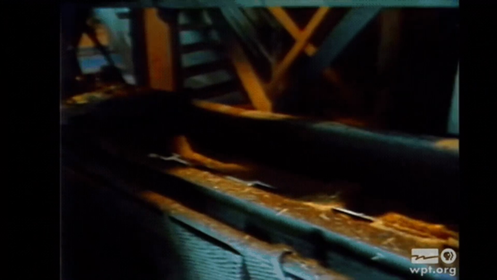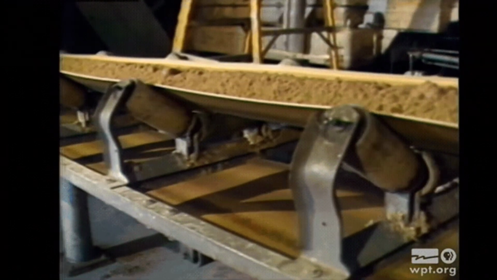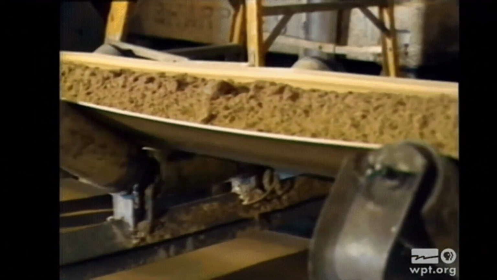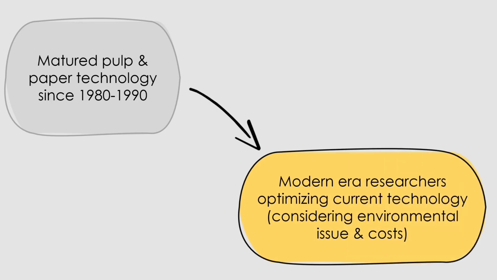Around 1980 to 1990, it was the period where new technologies and changes of chemical applications were rigorously developed to match the demand of the changing requirements of the industries. The rapid development of the technologies gave a strong understanding of the fundamental operational principles of chemical applications. Now, researchers are more focused on optimizing the current, already matured pulping technologies, with environmental issues and costs taken into consideration.